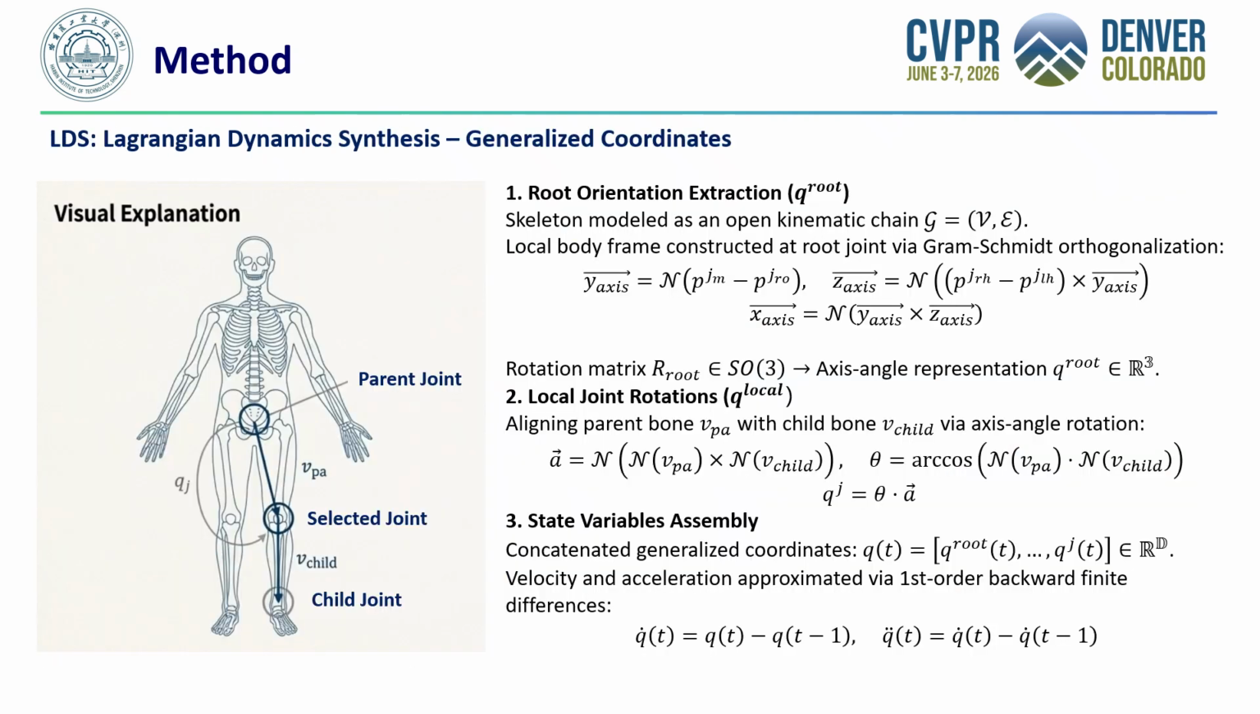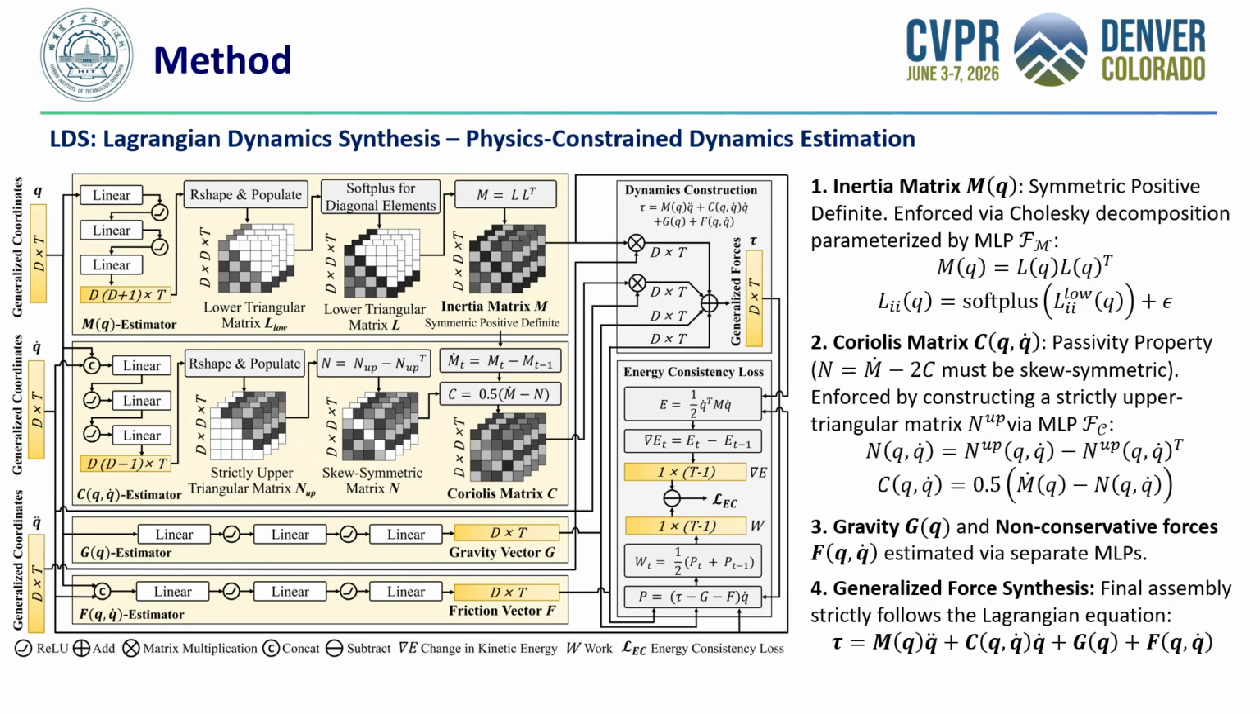To move beyond black box estimation, we first formulate the skeleton as an open kinematic chain to establish our generalized coordinates. We compute the root orientation via Gram-Schmidt orthogonalization and extract local joint rotations using axis angle representations. By applying finite differences to these coordinates, we derive the velocity and acceleration, forming the complete state variables for our dynamic system. Given these state variables, we estimate the four key components of the Lagrangian dynamics: the inertia matrix M, the Coriolis matrix C, the gravity vector G, and non-conservative forces F.